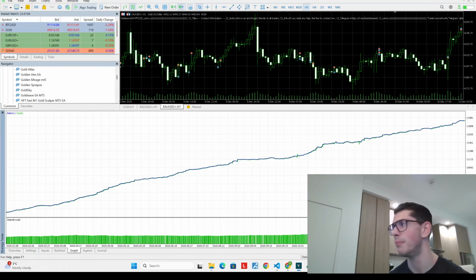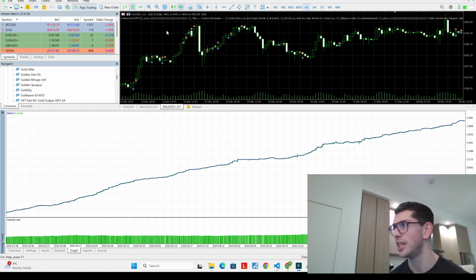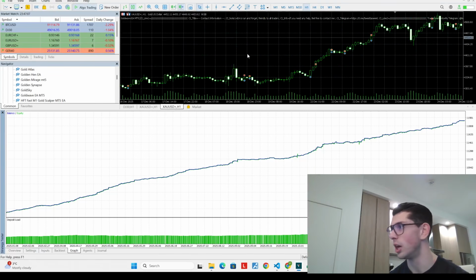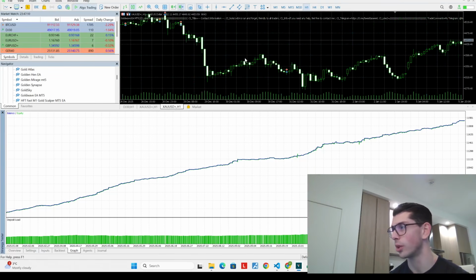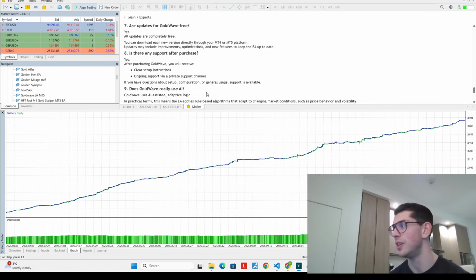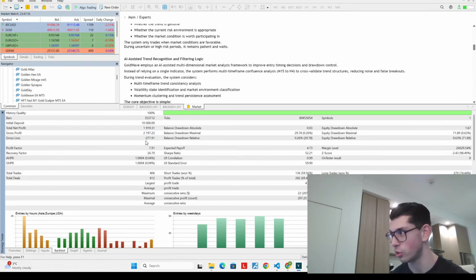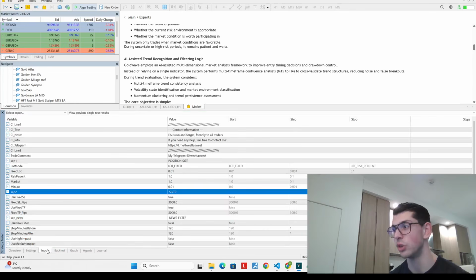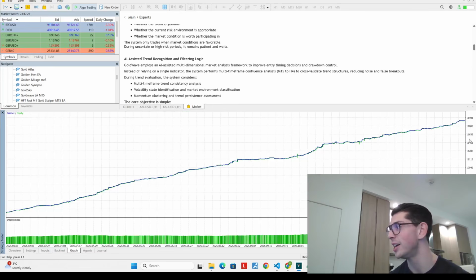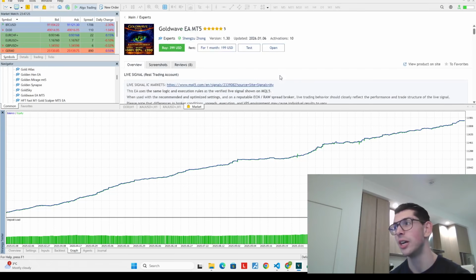Now, if we actually take a backtest here, we run it, we can see that it is indeed trading a lot. Most of these trades look like breakout trades to me, and the equity curve looks almost too good to be true, right? Yes, the returns are not crazy, but the return over drawdown is crazy.